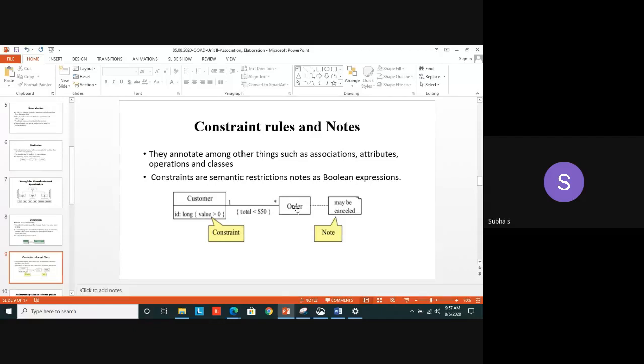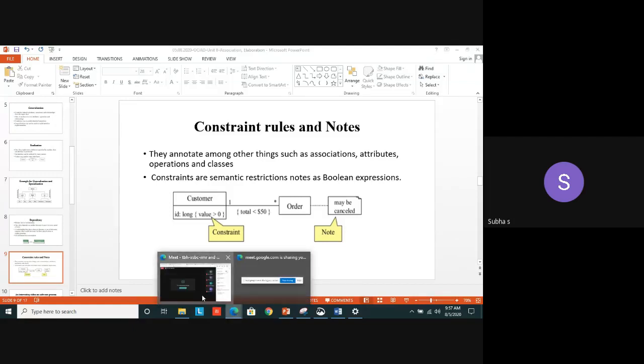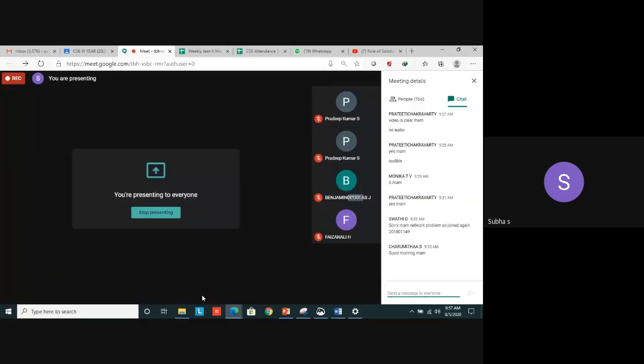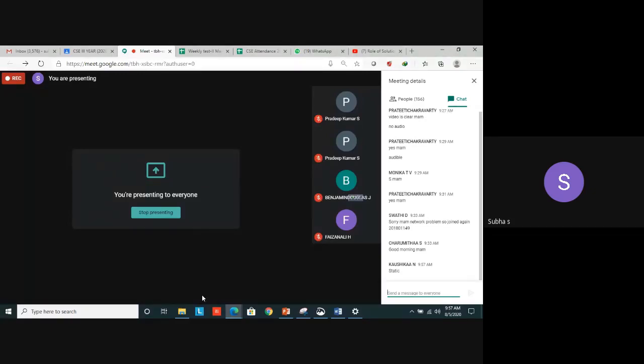Okay, so far we are seeing all the important elements with respect to class. What is a class diagram? Is it a static diagram or a dynamic diagram? I need a quick answer in chat. Is the class diagram static or dynamic? Students, put it in chat. Yes, Kaushika answers static. Ujwala answers static.